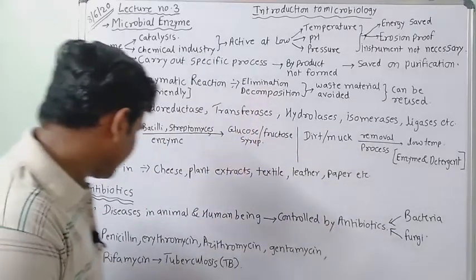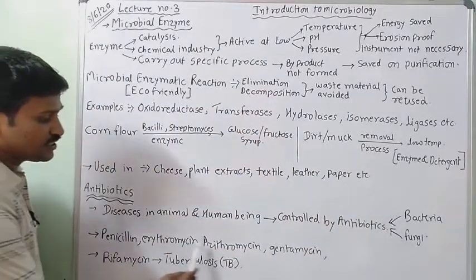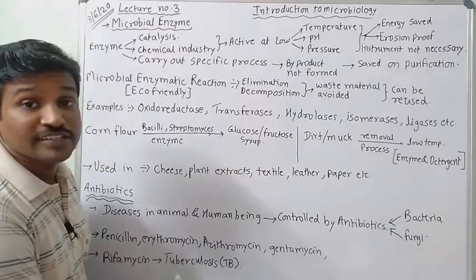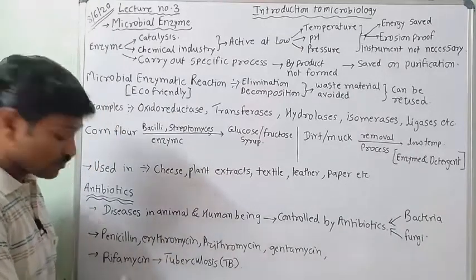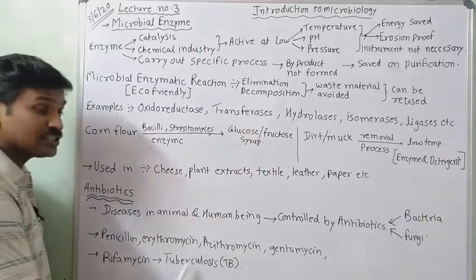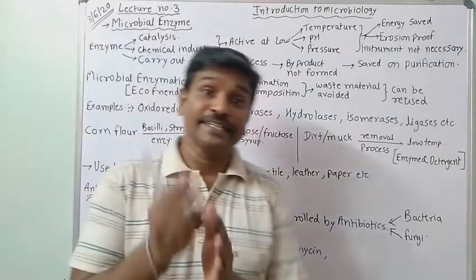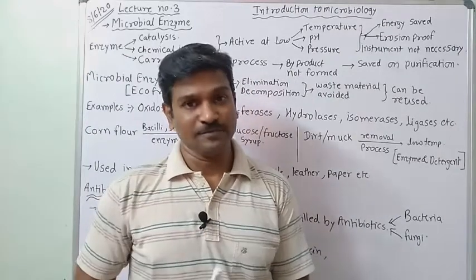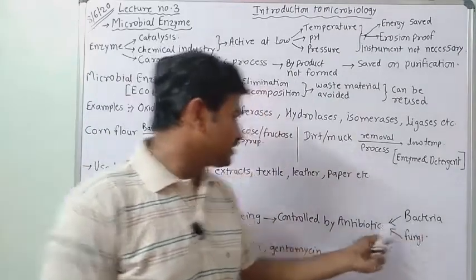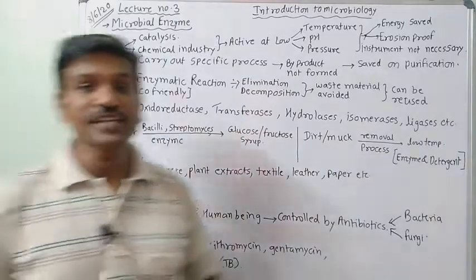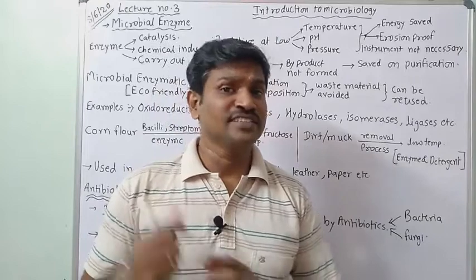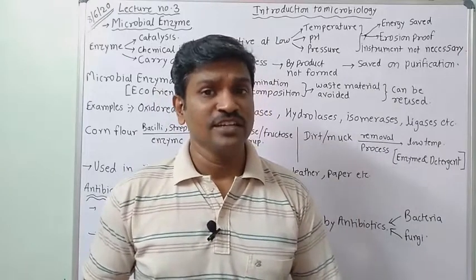Examples are penicillin, erythromycin, azithromycin, gentamicin, and rifamycin, which is being utilized in tuberculosis. So a particular bacteria is used to kill other bacteria. These are known as antibiotics. Hope you understand. Now we will move towards the various products which can be formed by microbial enzymes and fungi, that we will see.